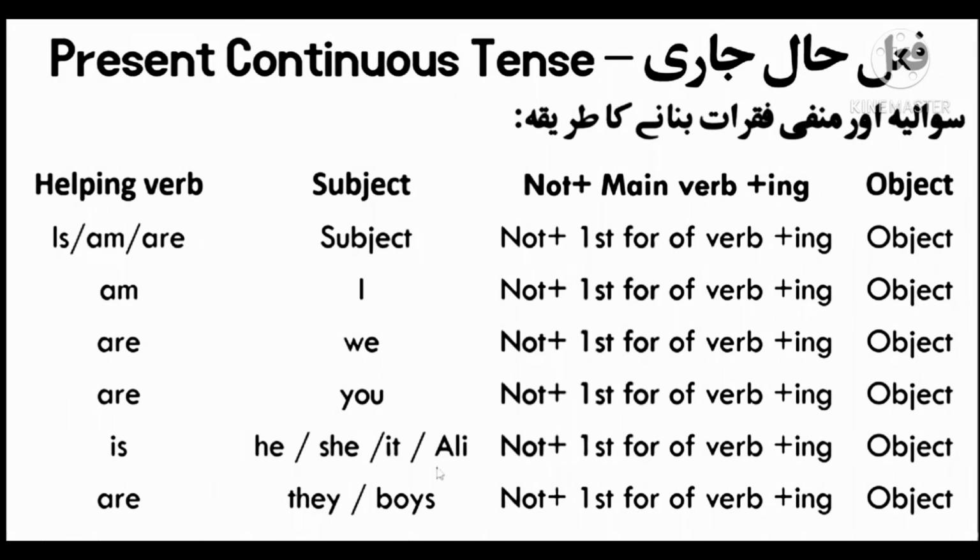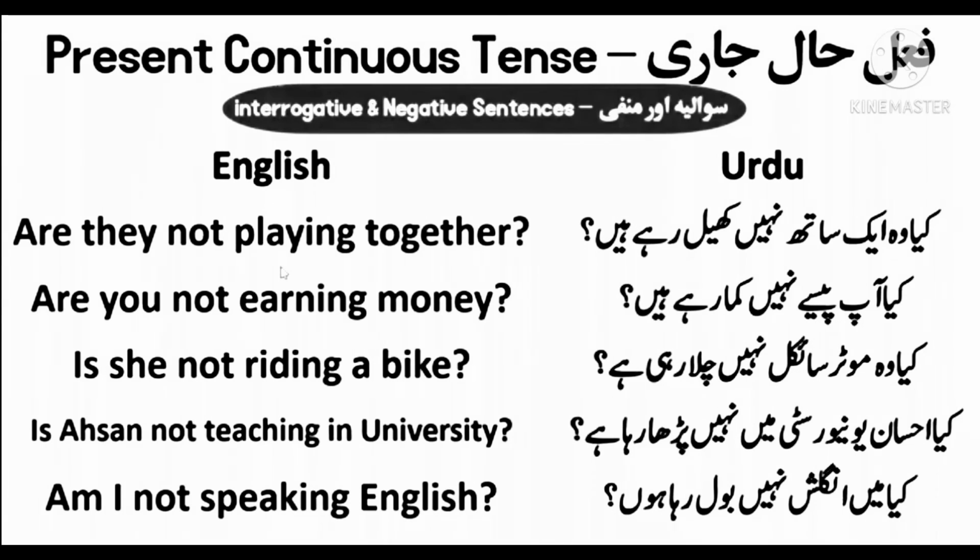The sentences of interrogative and negative are here. The first sentence is: Are they not playing together? Are you not earning money? Is she not riding a bike? Is Hassan not teaching in university? I am not speaking English. The main thing is we put the helping verb before the subject. After the subject we use not, then verb plus ing and plus object.